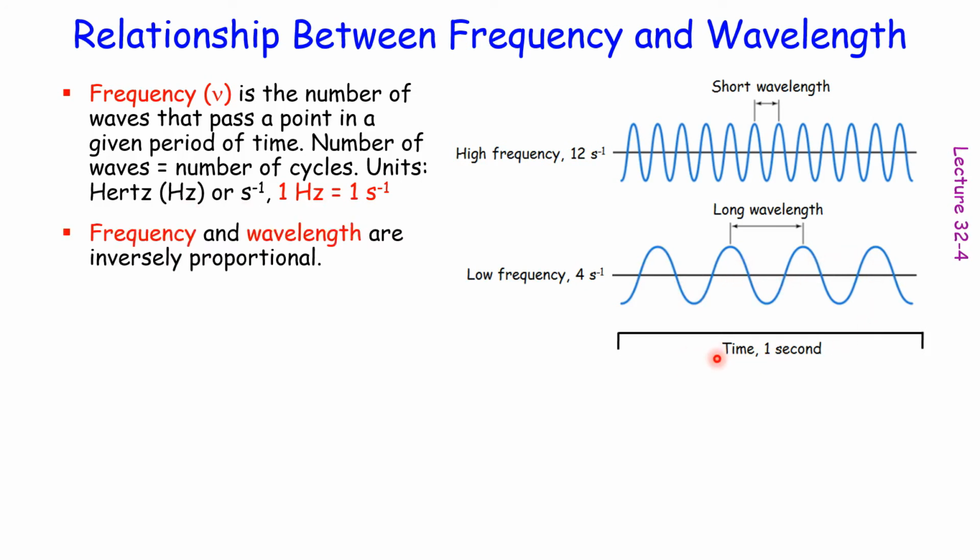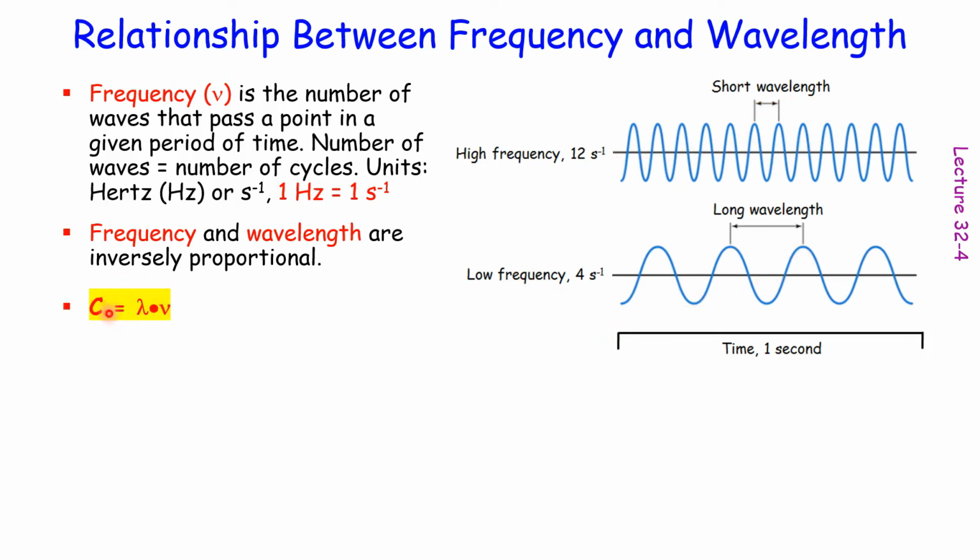Now, let's take a look at the relationship between wavelength and frequency. Obviously, the two are inversely proportional. The higher the frequency, the shorter the wavelength. The lower the frequency, the longer the wavelength.